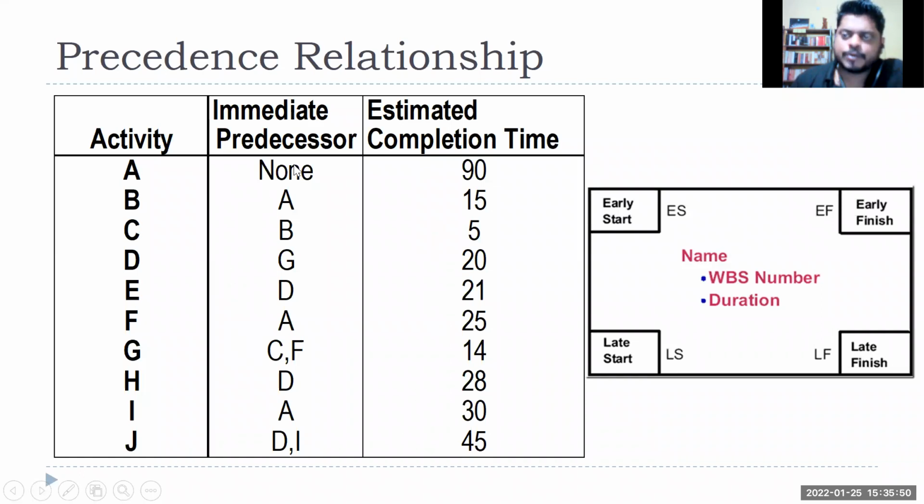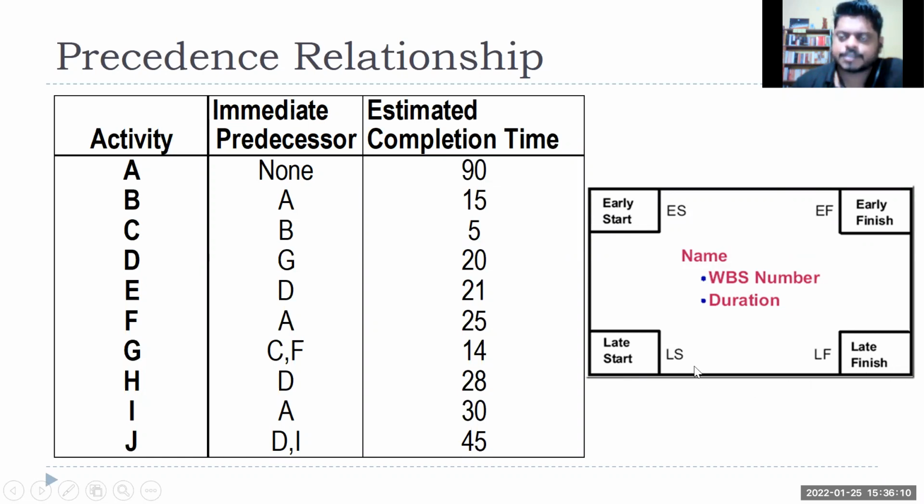So to build a schedule we need to create something like this, right? Whenever we are creating a schedule in a visual format, there are four important parameters or features: early start, early finish, late start, late finish.